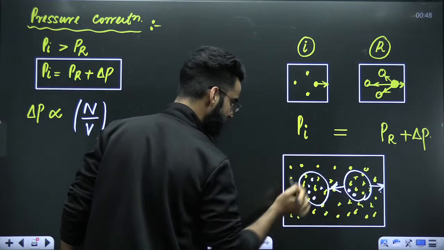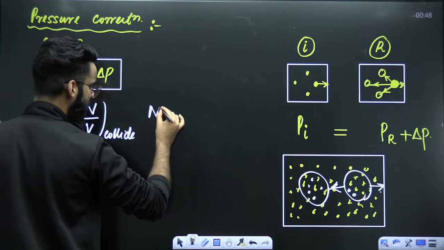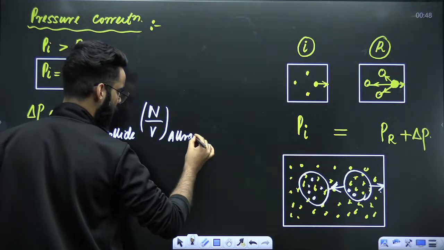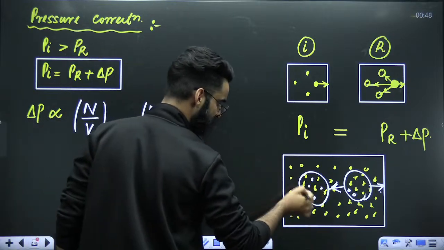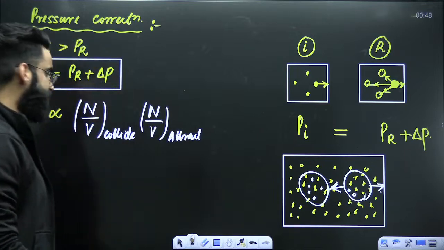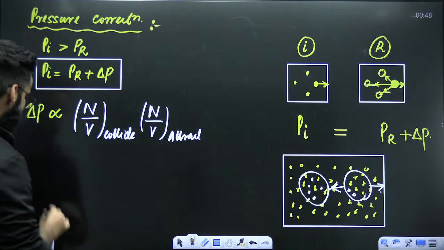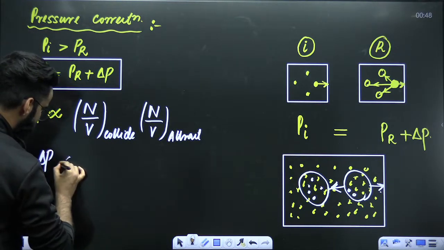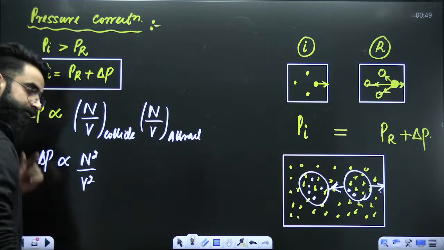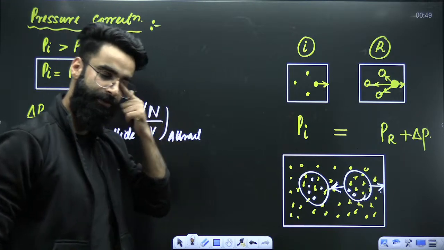I'm talking about these molecules, and the number of molecules per unit volume, which are going to attract the other unit volume molecules towards itself. So can I say your delta P over here is directly proportional to, it came out to be, N square divided by V square, right?